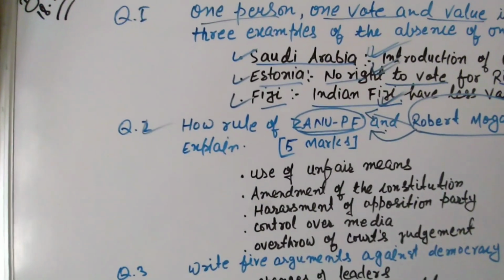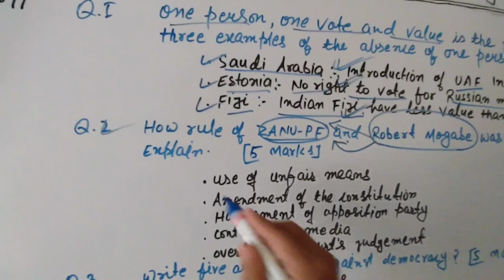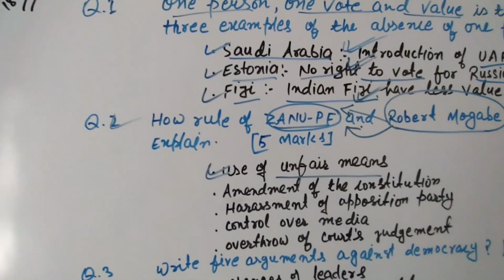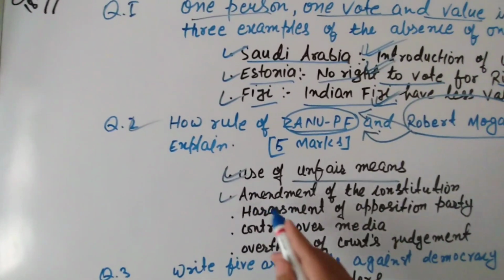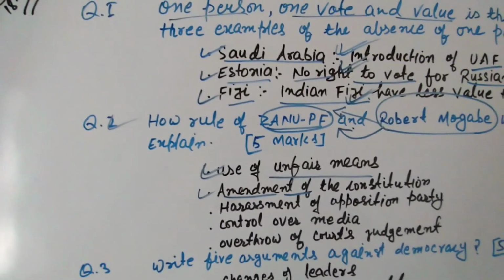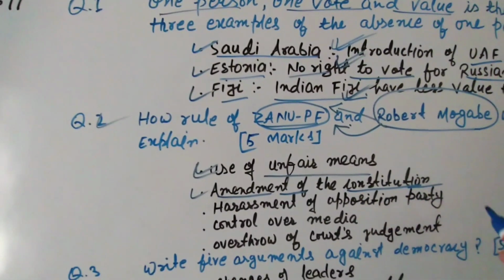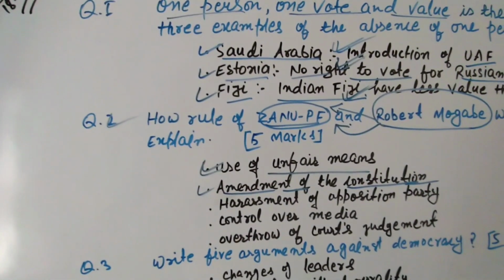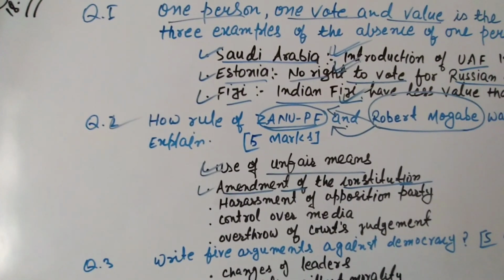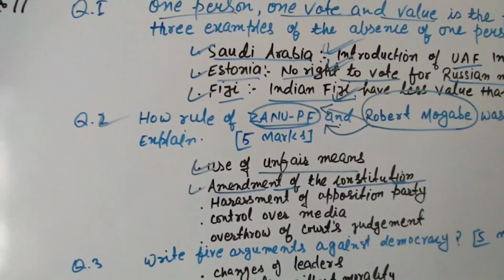After becoming president, he used many unfair means to win election. Number one. Second, he also introduced some changes in the constitution of Zimbabwe, and with that amendment, he enhanced power and authority of president.